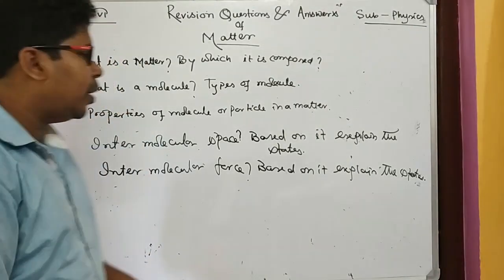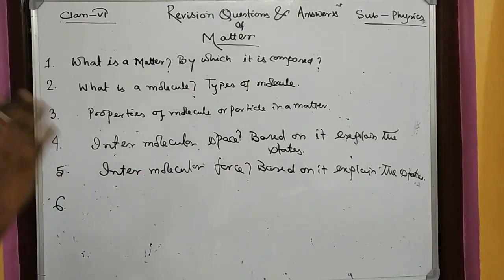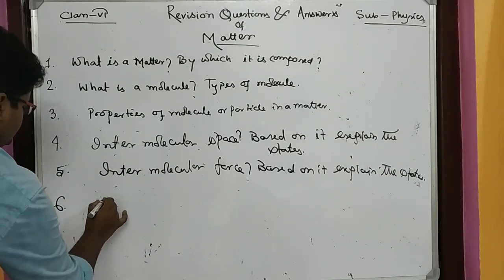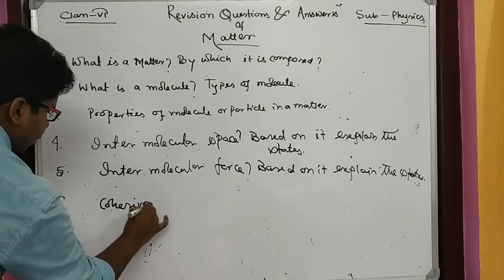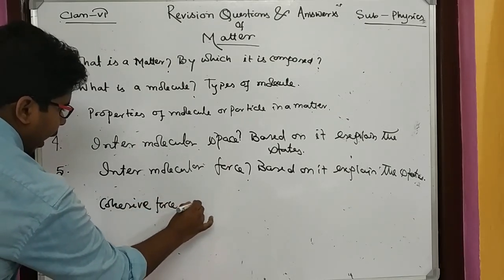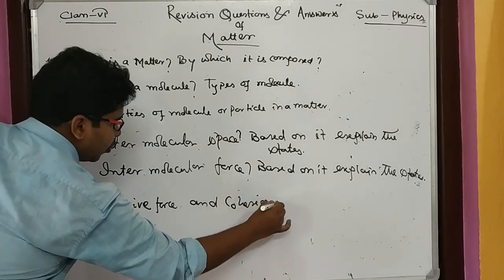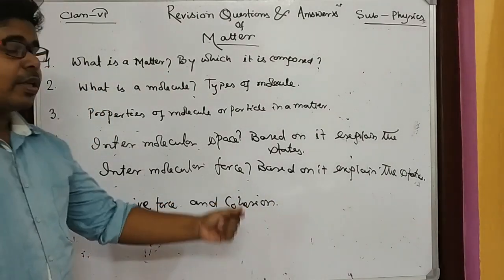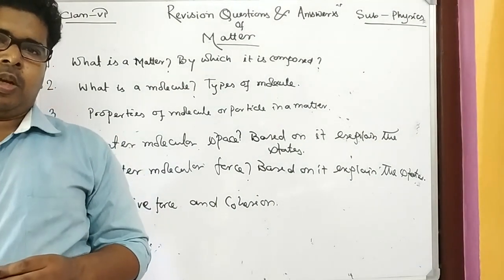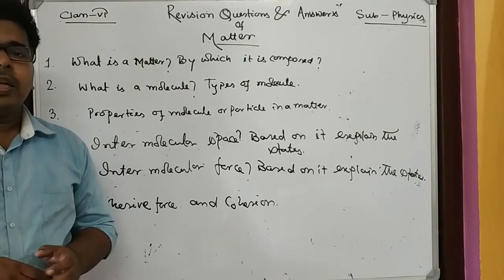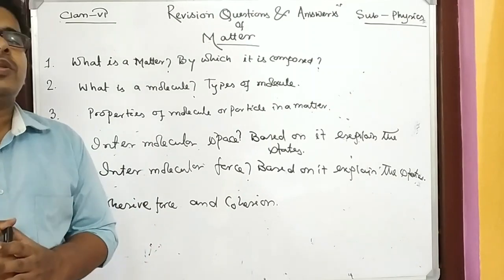Number 6. Whenever we have learned about intermolecular force, 2 types of forces have come. One is cohesive force and cohesion. That's a new term for you, a little bit new. What is cohesive force and what is cohesion? Cohesive force is, as I have already told, the attraction between same kind of molecules.